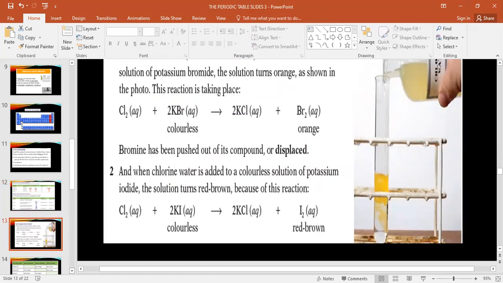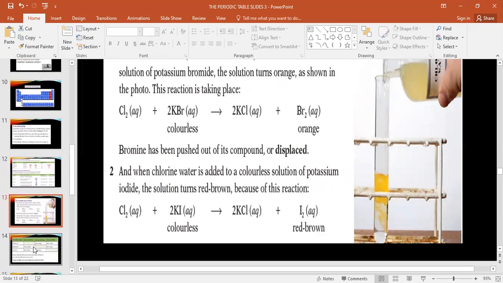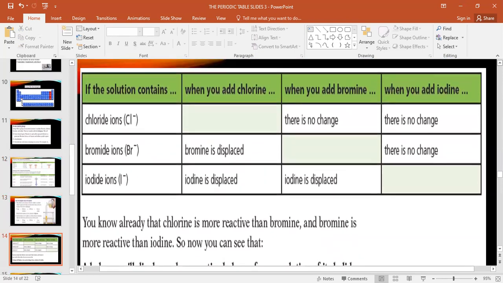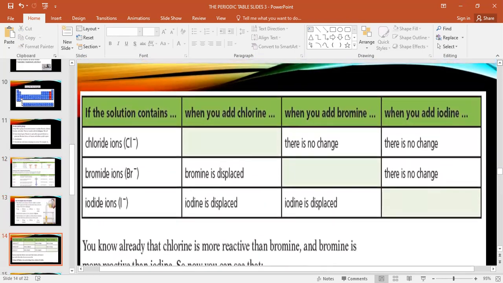You will see this slide before. First, we need to complete this table, and this table is very important. Maybe a question will come from this table. Need your concentration, please, all of you. We are going to follow the order, which one is more reactive, which one is less reactive. Try to understand how to write the answer for this table. First, how to understand this table.